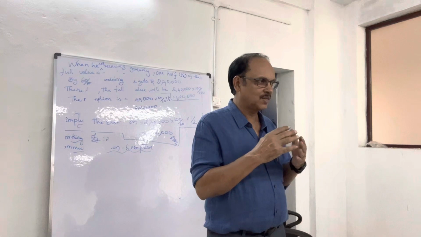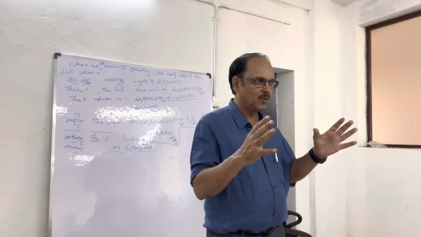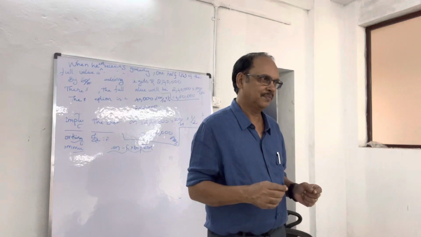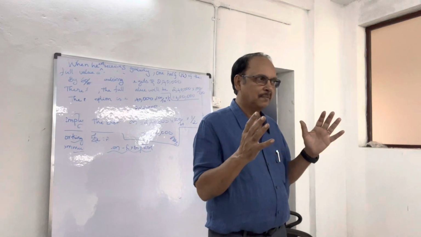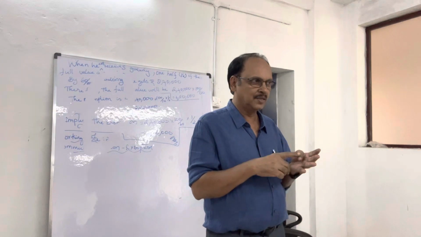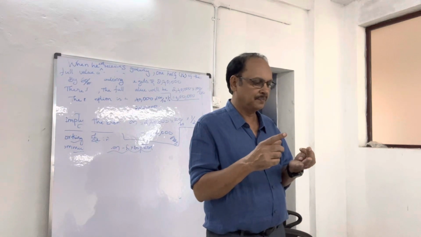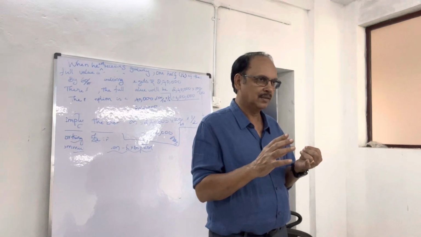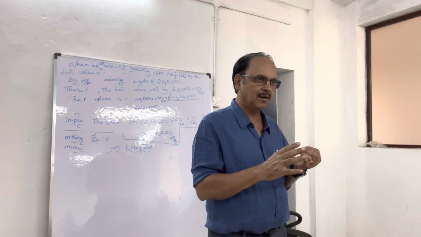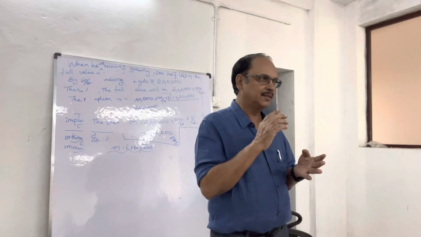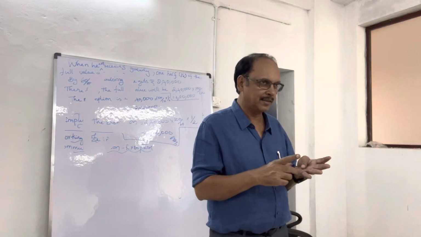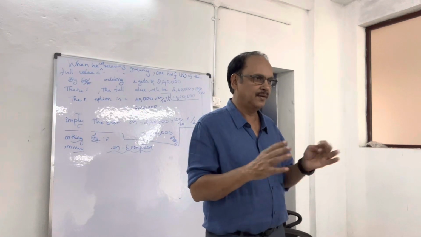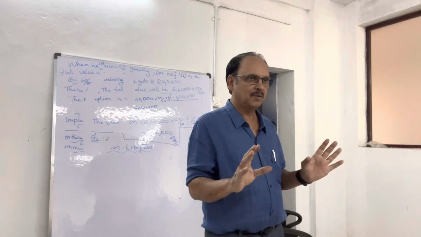Capital account contains only the fixed items of the balance sheet. The fixed items of the balance sheet mean equity share capital, preference share capital, debenture, loan, those items. And on the asset side also fixed items: investment, that is long-term investment, land and building, plant and machinery, furniture and fittings. This should be taken into account.